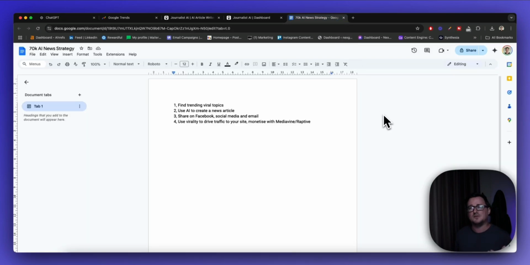So stage one is to find viral trending topics, okay? And what we do is we use AI to create a brand new, unique news article around the trending viral topic, okay? Then we share our AI article onto Facebook, onto social media, and in our email for whatever your business is, okay? And we're going to use the virality of it to drive traffic to your site, and then monetize with your various different ad networks, Mediavine, Raptive, Ezoic, or your affiliate offers, okay? So this is going to work pretty much in any niche.